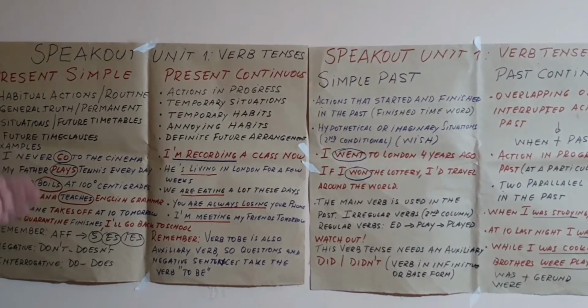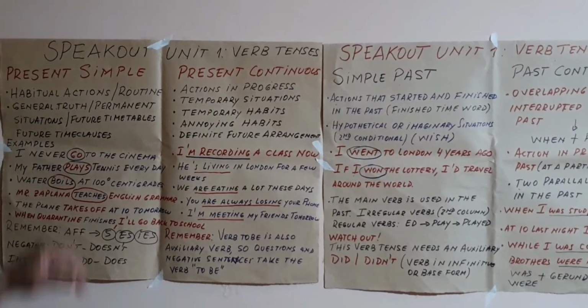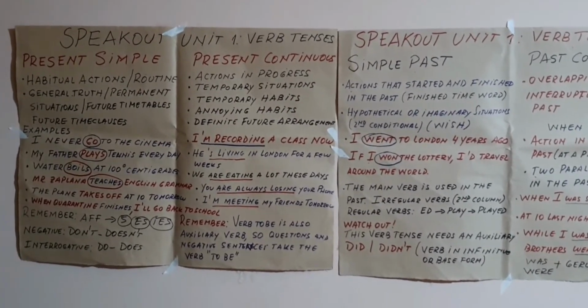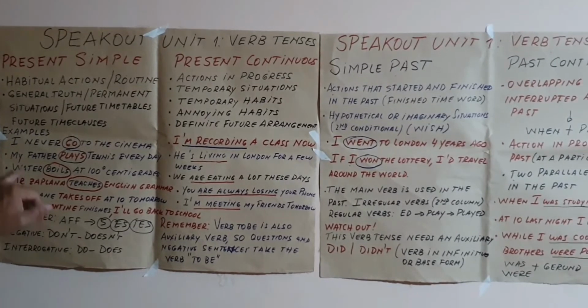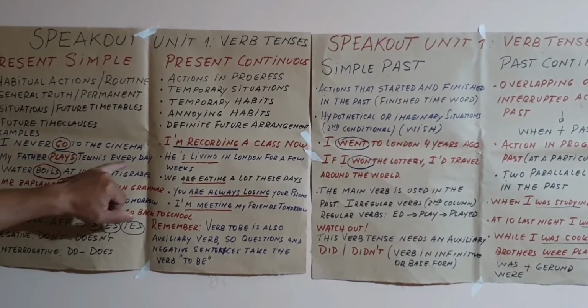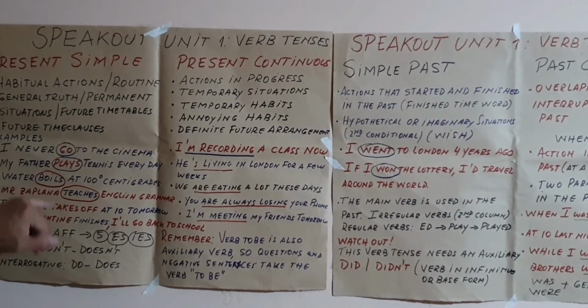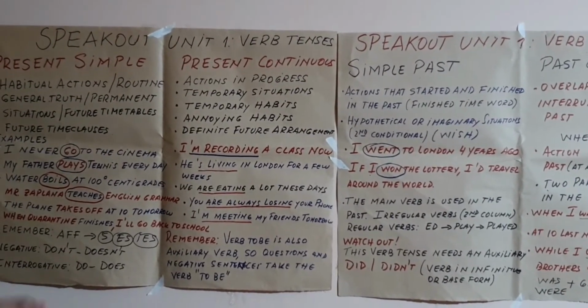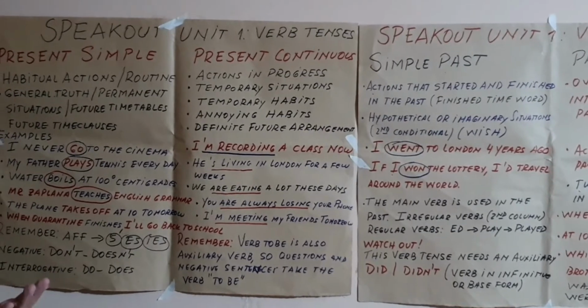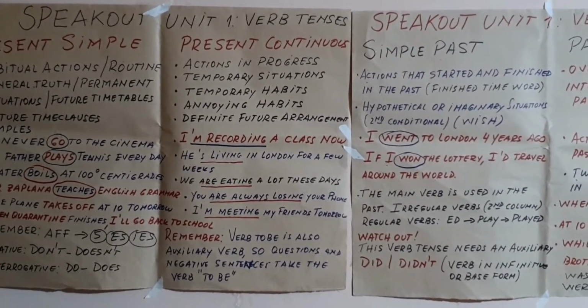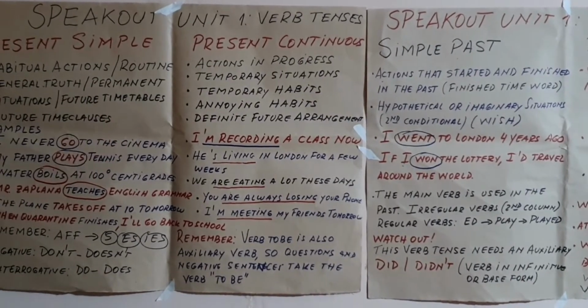For example, if I say, I never go to the cinema, this is a habitual action. We have the adverb of time here, never, adverb of frequency, sorry. Or my father plays tennis every day. This is a routine. Or water boils at 100 centigrades. This is general truth, always true. It is a fact. Or Mr. Zaplana teaches English grammar. This is a permanent situation.